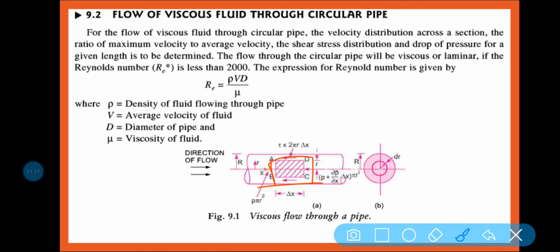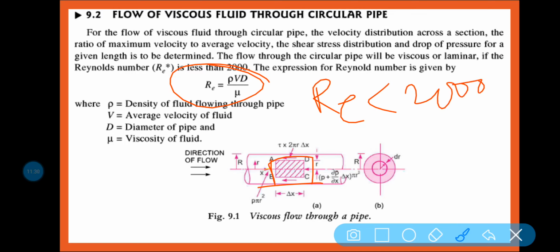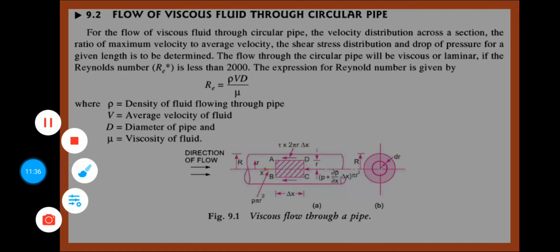Why are we describing Reynolds number? Because if the Reynolds number is less than 2000, then it is called laminar flow. If it is 2000 to 4000, it is called transition state, and if it is greater than 4000, then it is called turbulent flow.